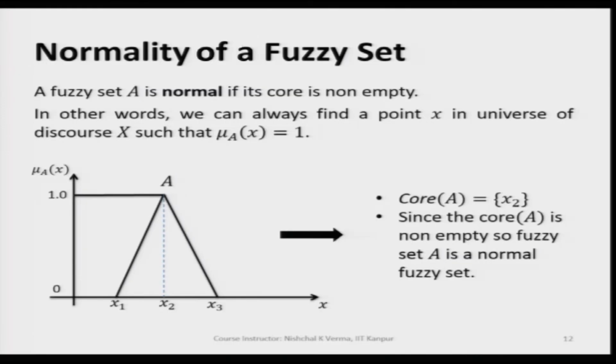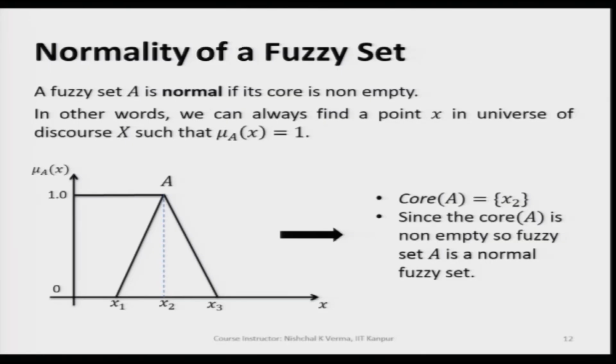So, at least we should have a membership value equal to 1. In other words, if the height of a fuzzy set can go up to 1, the fuzzy set will be a normal fuzzy set.